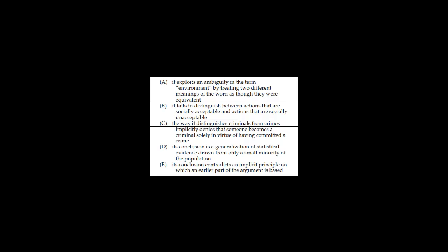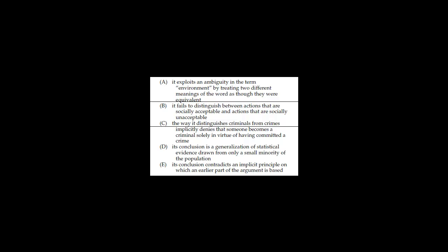Let's start with A. A reads, it exploits an ambiguity in the term environment by treating 2 different meanings of the word as though they were equivalent. Looking back at the stimulus, we see that the author uses environment twice, but each time she's referring to the same definition of environment. That isn't correct. So let's look at B.